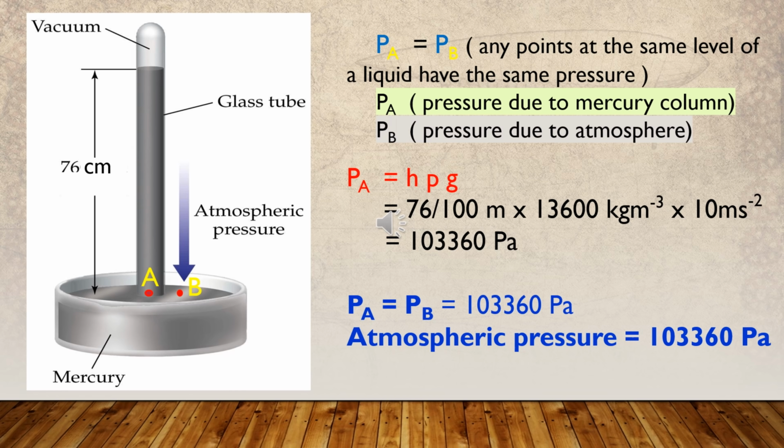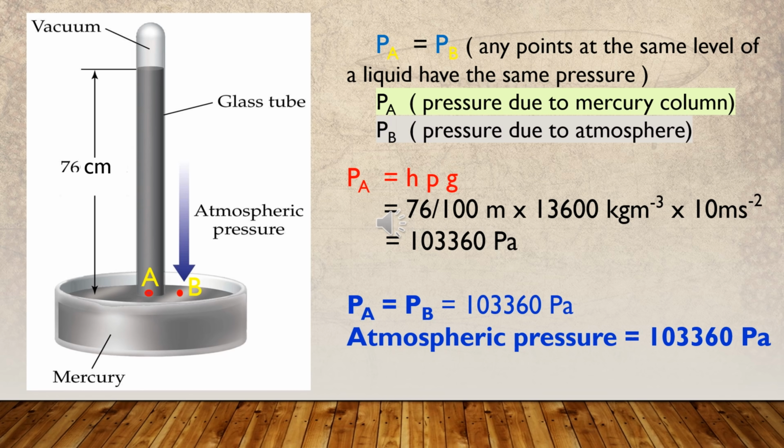However, as a convenient unit for measuring pressure, the height of the mercury column is often used. If the experiment is done at sea level, the height of the mercury column would be 76 centimeters. It does not change. If the tube is immersed further into the container with mercury, the height of the mercury column would remain at 76 centimeters.